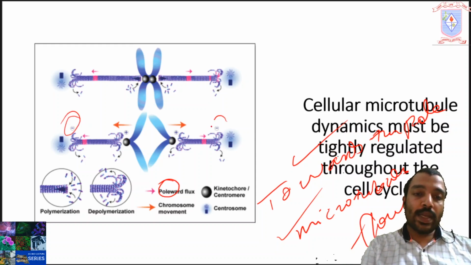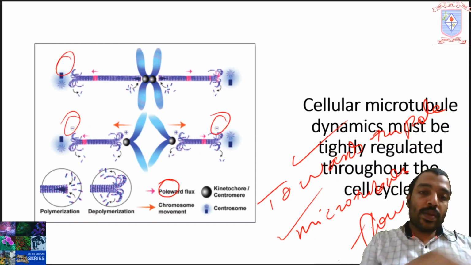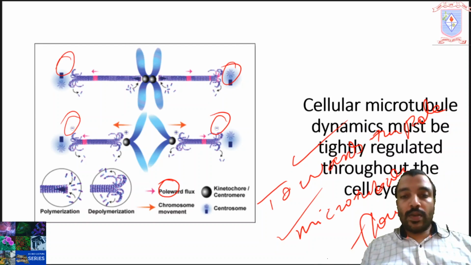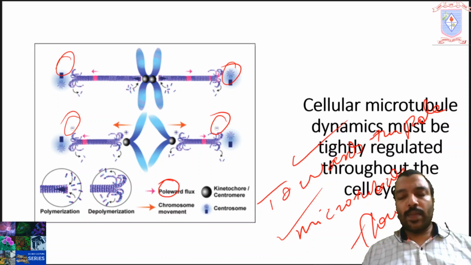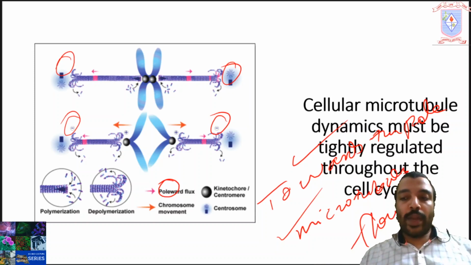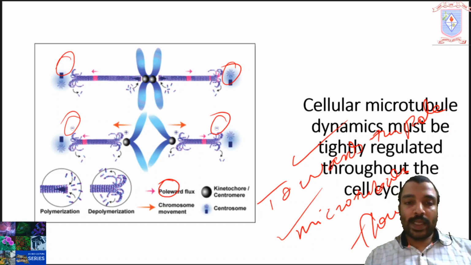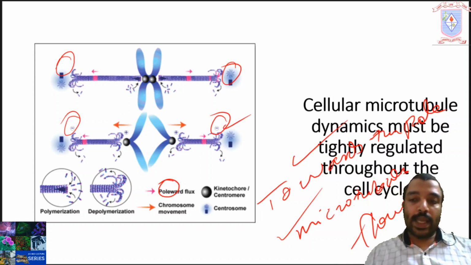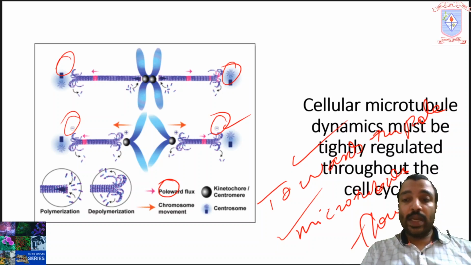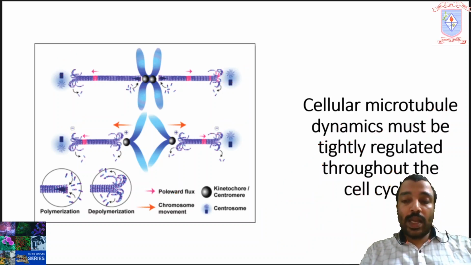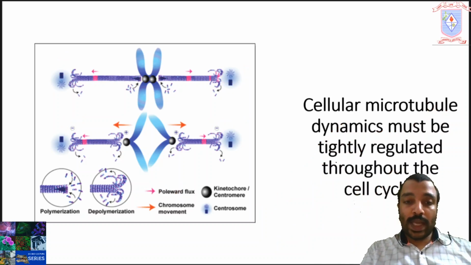Actually, this is the minus end. This is the minus end. So, what is meant by poleward microtubule flux? In similar terms, this can be said as the shortening of the microtubules by the depolymerization of the minus end. Okay, actually, poleward microtubule flux is an evolutionarily conserved, highly conserved process during mitosis and meiosis